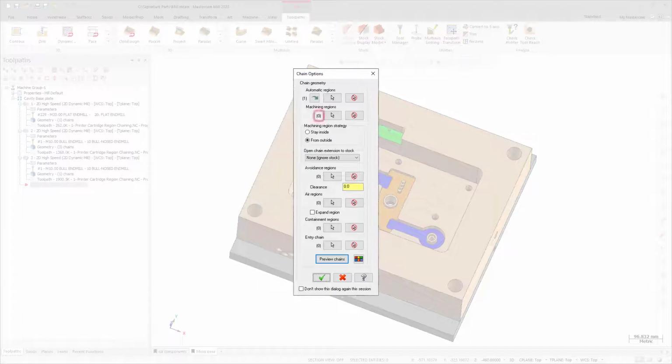You can also convert the selected automatic regions into machining, air, or avoidance regions by using the Convert Automatic Regions button in the Chain Options dialog box, the Toolpath Type page, or from the Chain Manager right-click menu.